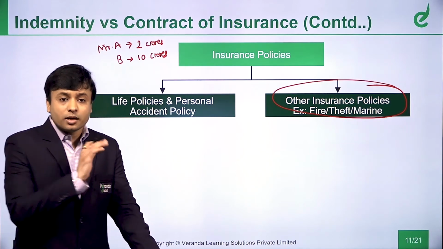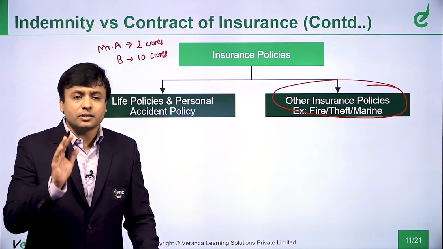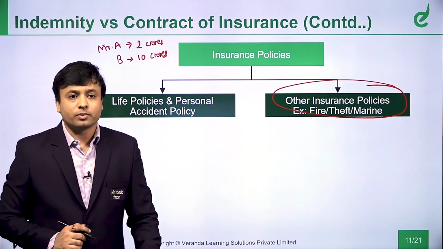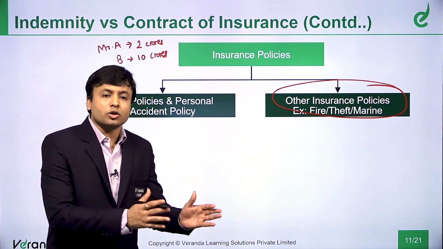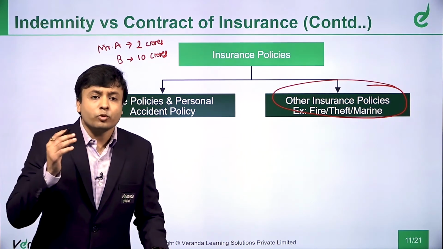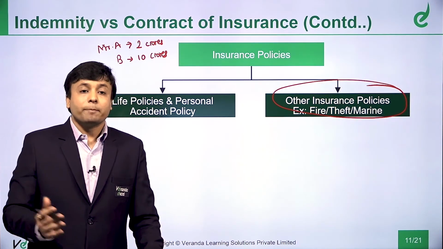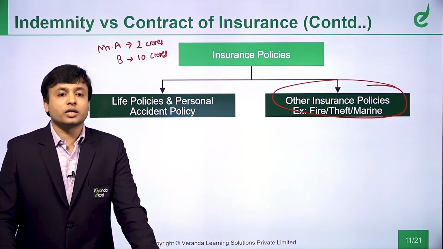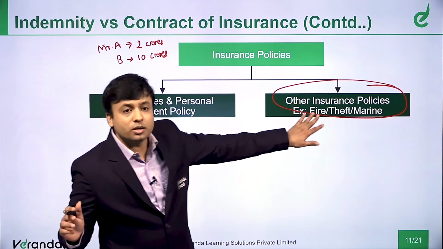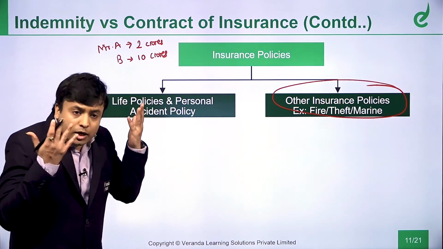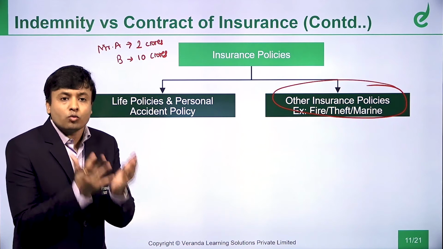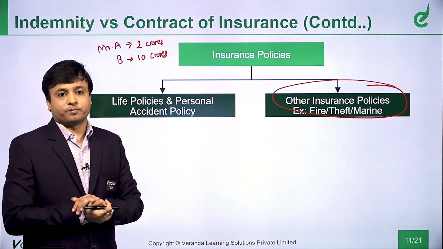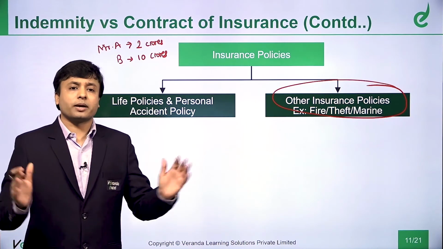Because in case of a life insurance policy, please understand, in case of an insurance contract, can you ever make a profit out of insurance? For example, if the bonnet costs me 10,000 rupees, can I claim 25,000 from the company? I cannot, because the basic concept of insurance is that I should not make profit out of insurance, which is never possible here. But in this case, I cannot say, because I do not know what the loss is, because the value of life can never be measured and the amount is predetermined.